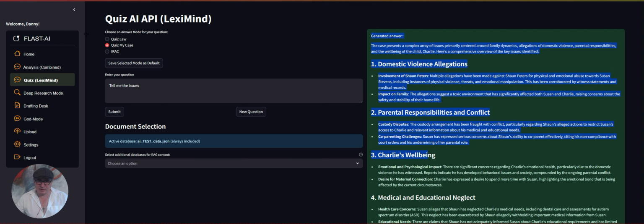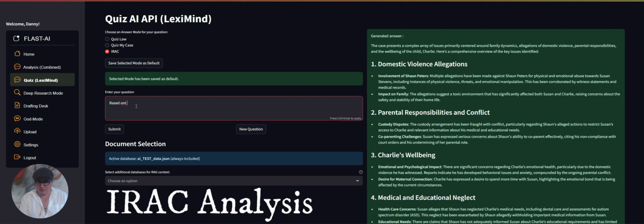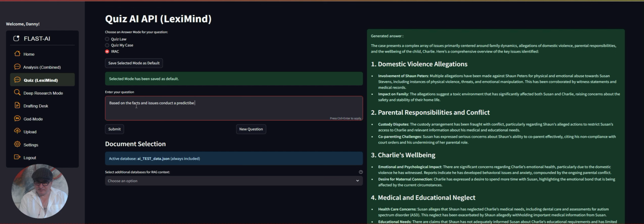But for the time being, we're going to keep going here and click on IRAC mode. IRAC is a predictive analysis mode. So here we're going to go based on the facts and issues, conduct a predictive analysis, show your reasoning and justification for your conclusions.